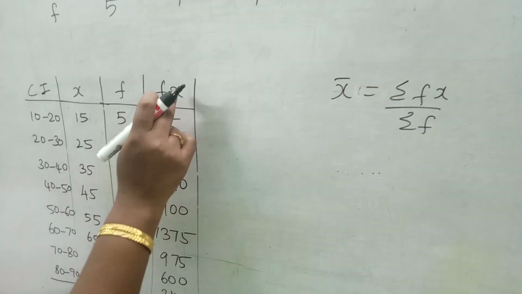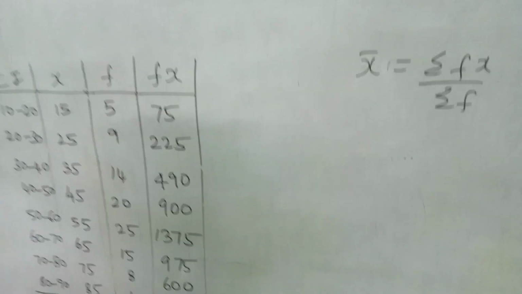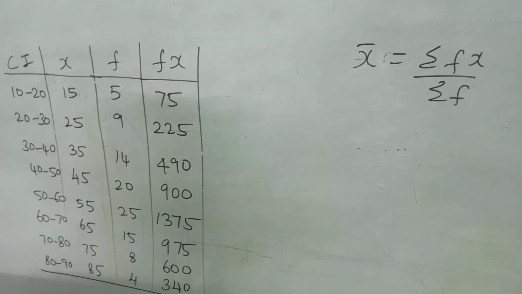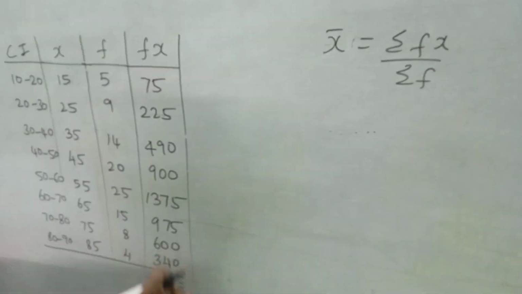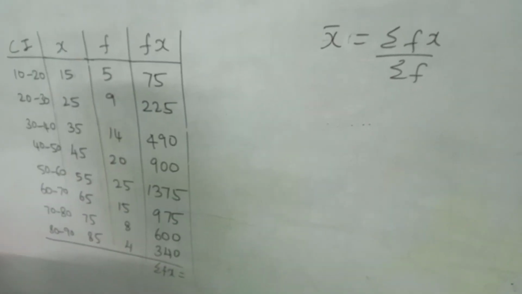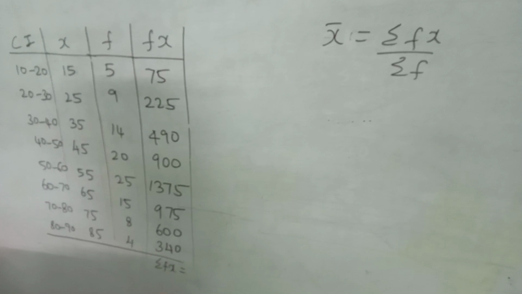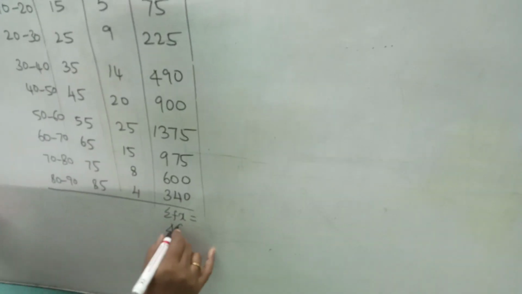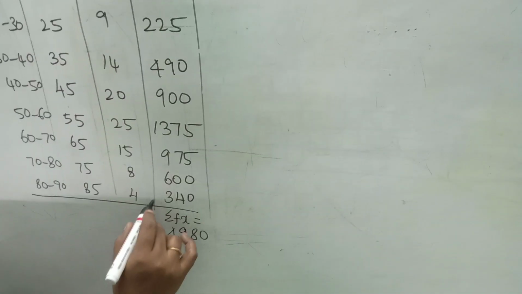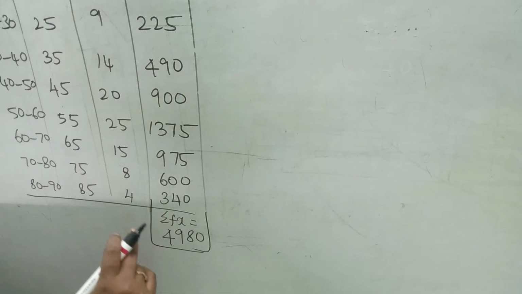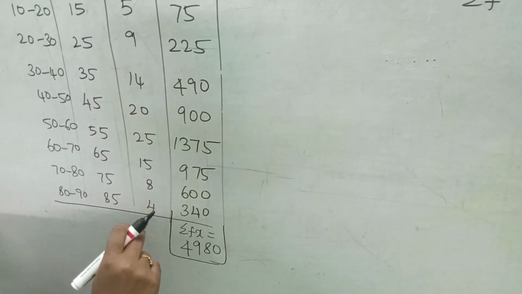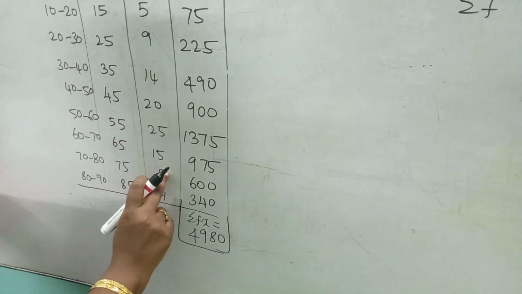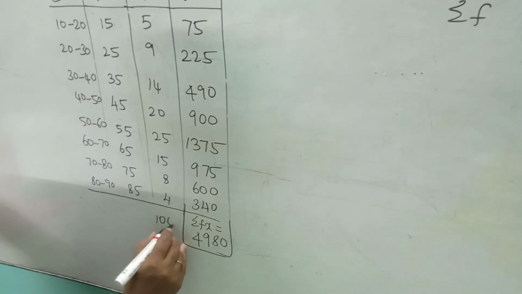Similar to the previous problem, I am going to add the last column. Last column is nothing but sigma fx. Sigma fx means addition of the fx column. Adding all the numbers with the help of the calculator, I am getting 4980. That is my sigma fx. Denominator is sigma f. That means addition of the f column. Adding all the numbers in the f column, I am getting the answer as 100.